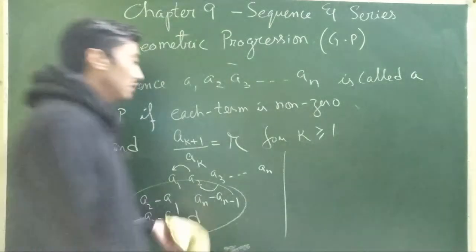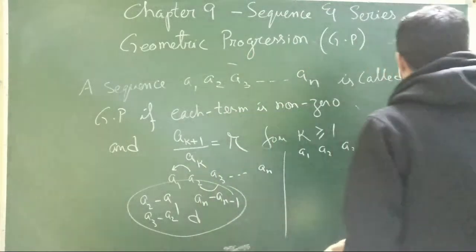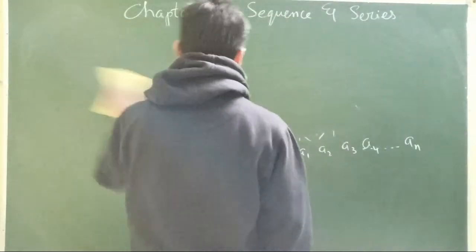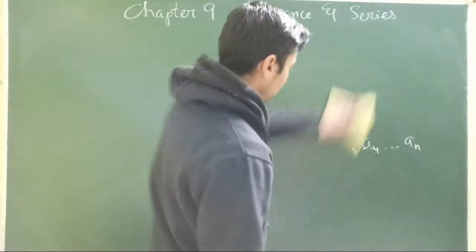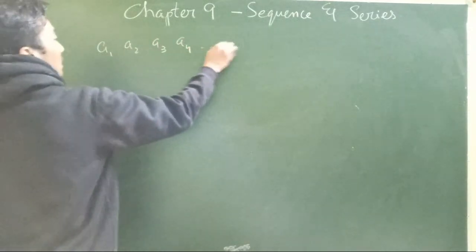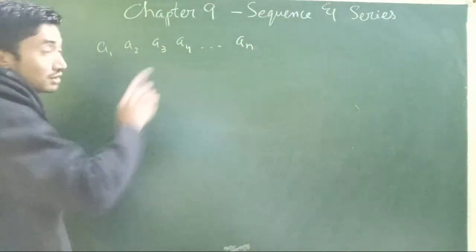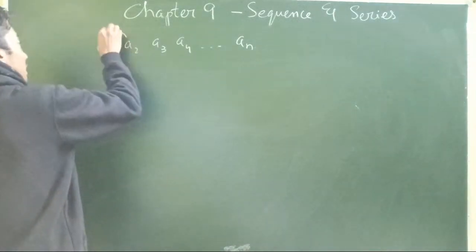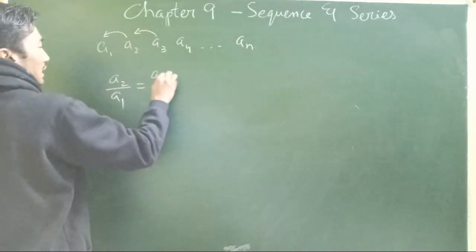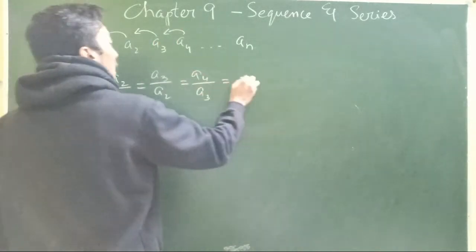Similarly, for a geometric progression, when we have A1, A2, A3, A4 and so on, up to AN, then this time, not subtracting but dividing a term by its preceding term, A2 divided by A1 should be equal to A3 divided by A2, should also be equal to A4 divided by A3, and so on.